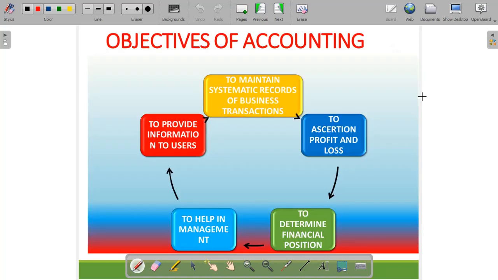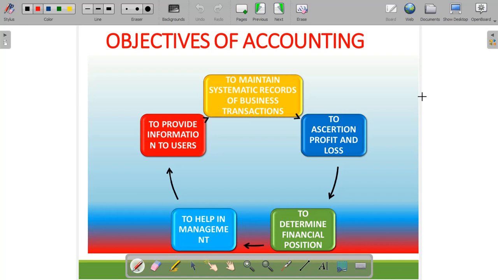Now, the objectives of accounting. By the process of accounting, we get to know that there are several objectives that accounting fulfills. As we can see in the figure, accounting is required to maintain systematic records; it helps in recording the transactions. It also helps the organization to ascertain profit and losses, that is, the profitability of the organization.